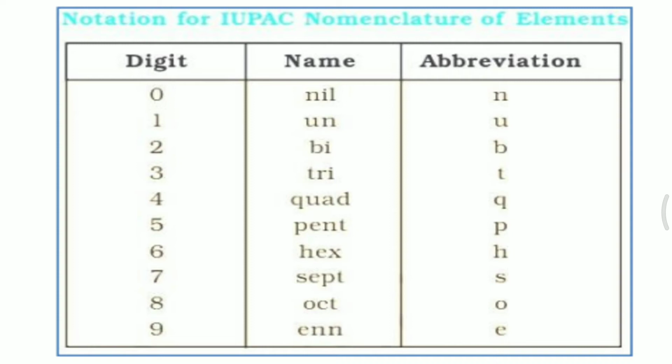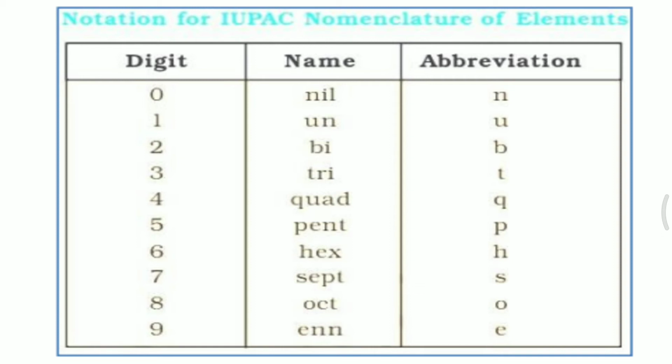For 5, the name is pent, and the abbreviation is small p. For 6, it is called hex, and the abbreviation is small h. For 7, sept, and the abbreviation is small s. For 8, oct, and the abbreviation is small o. For 9, enn, and the abbreviation is small e.